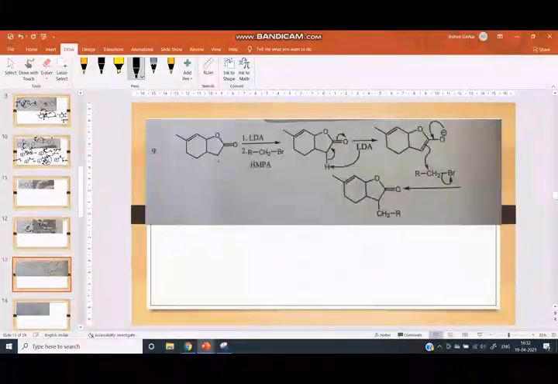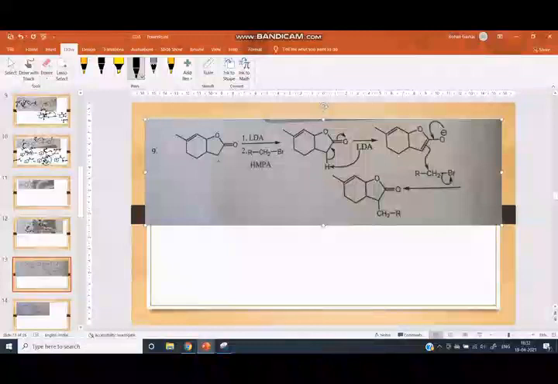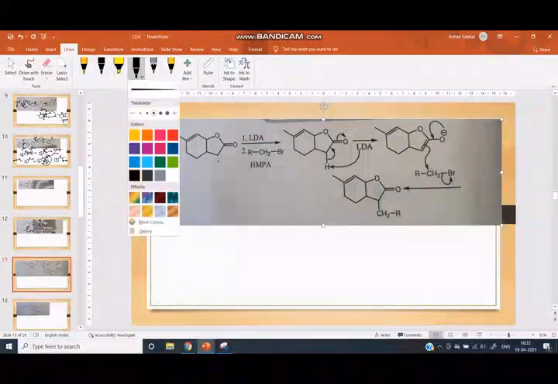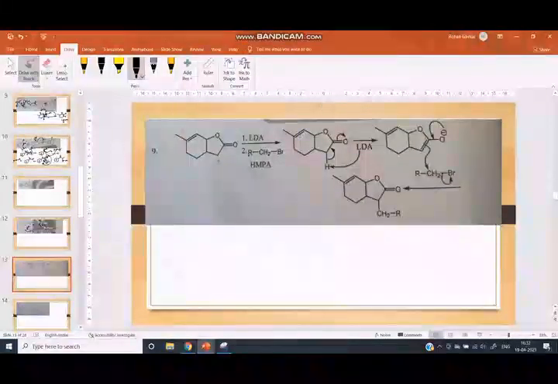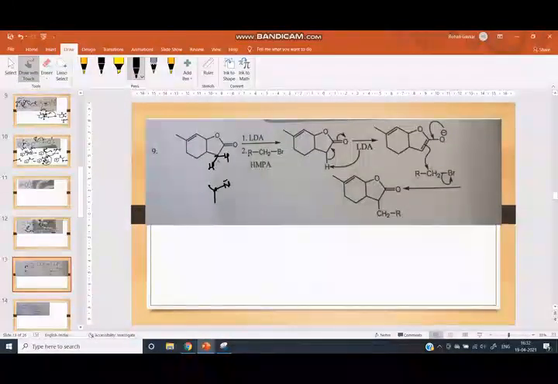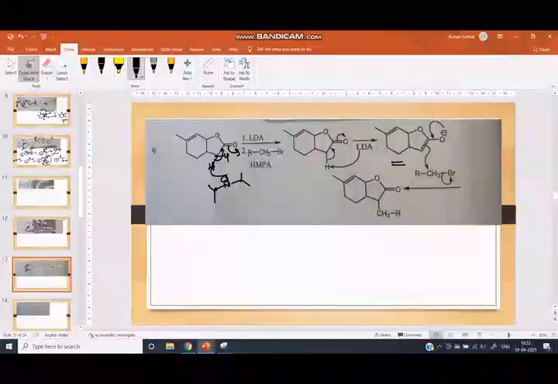Now we can see the next reaction. Here LDA is the base, a sterically hindered base. It takes this acidic proton and here the enolate is formed.